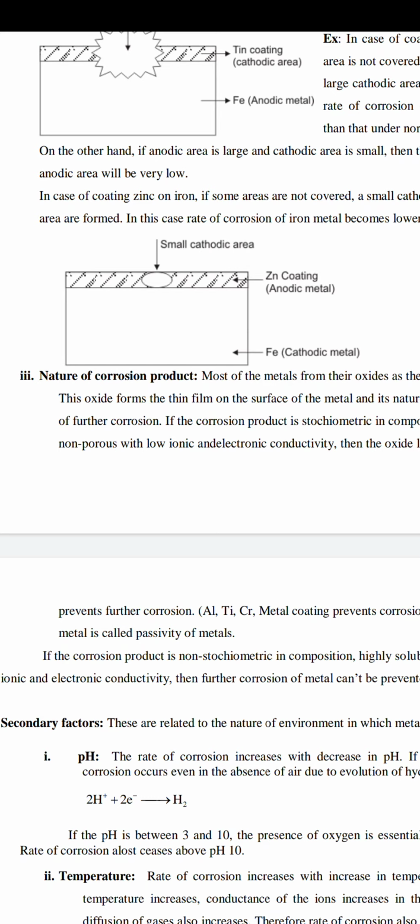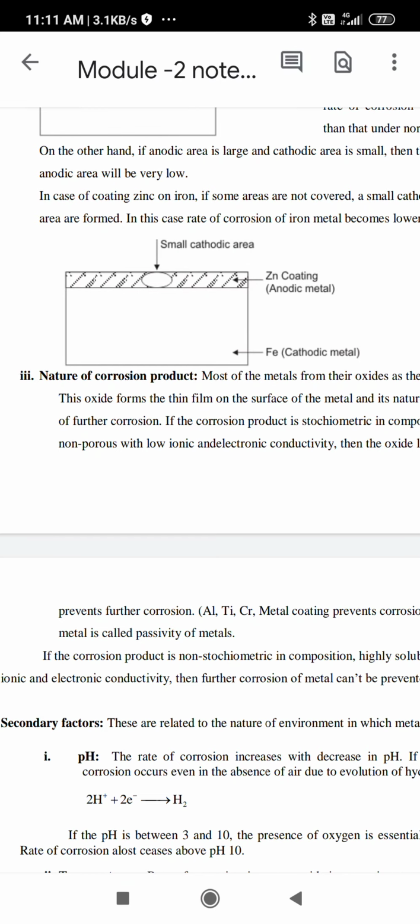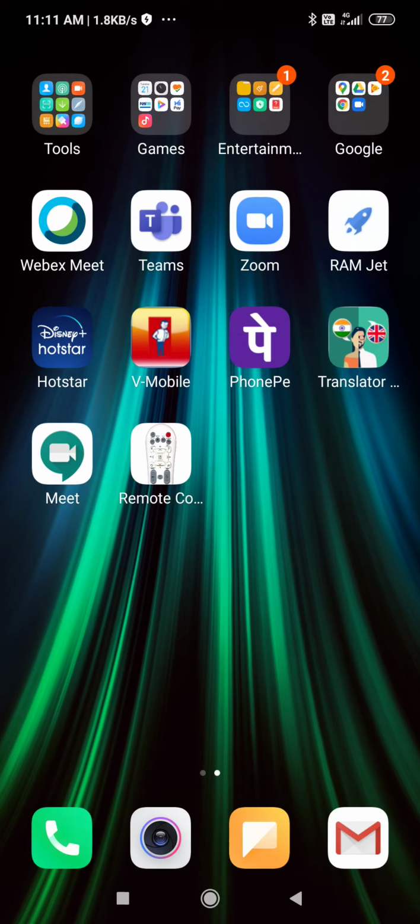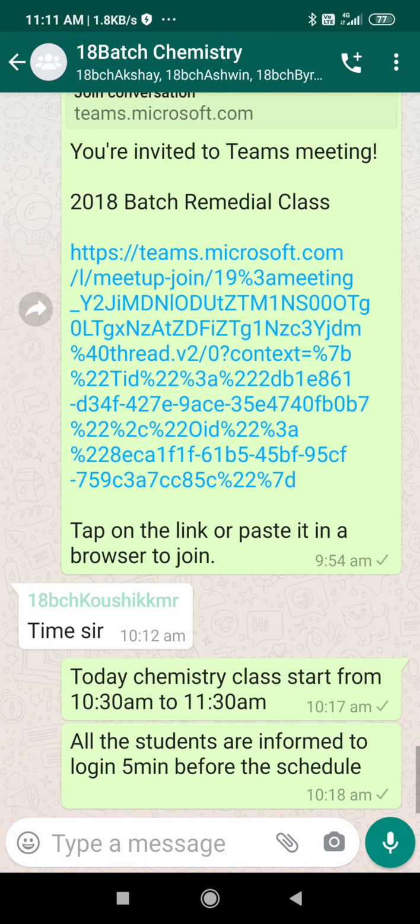So this we can call the nature of corrosion product. The points we can use: the corrosion product is stoichiometric, highly insoluble, non-porous, and of low ionic conductivity.